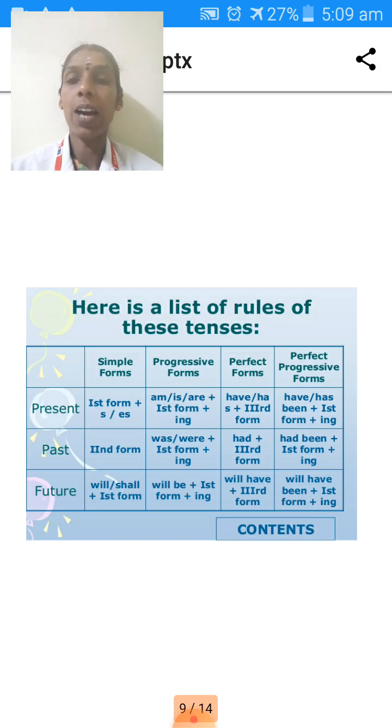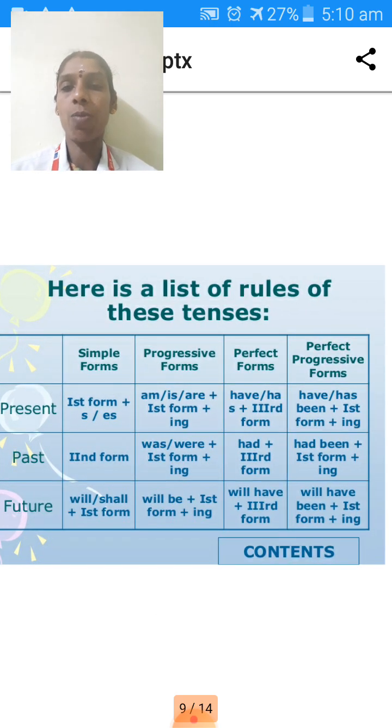I already told you about verb forms. The first form of the verb represents the present tense. The second form represents the past tense. The third form represents the past participle. The fourth form represents the ing form. Here in this tabular column they have given the first form, then the third form, like that. We have to mention the verb forms. You already came across the verb forms. Now let me discuss them one by one.